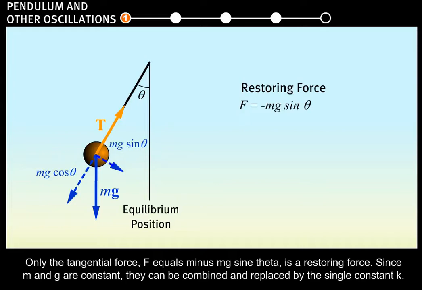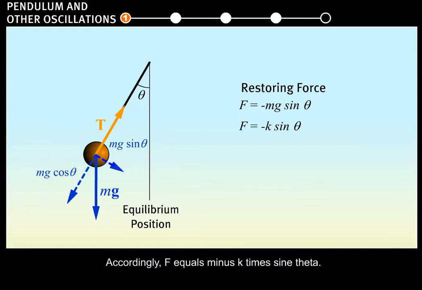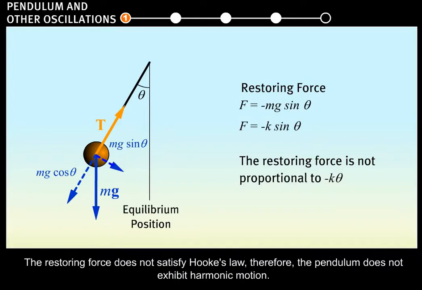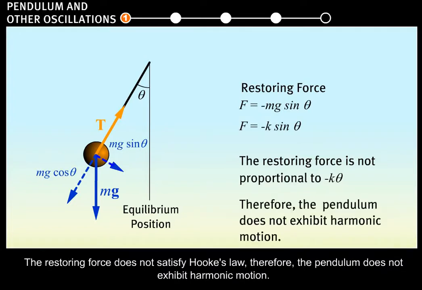Since m and g are constant, they can be combined and replaced by the single constant k. Accordingly, F equals minus k times sine theta. The restoring force is not proportional to minus k times theta, but to minus k times sine theta. The restoring force does not satisfy Hooke's law. Therefore, the pendulum does not exhibit harmonic motion.